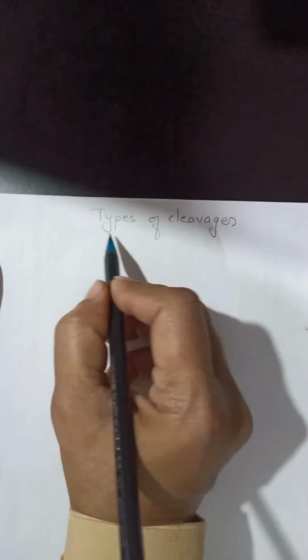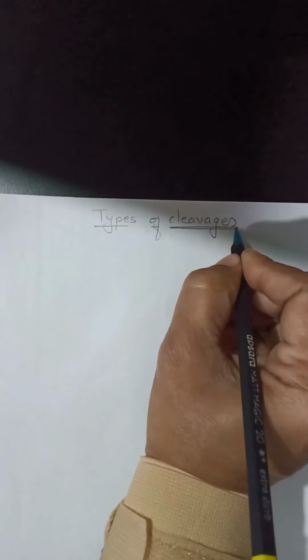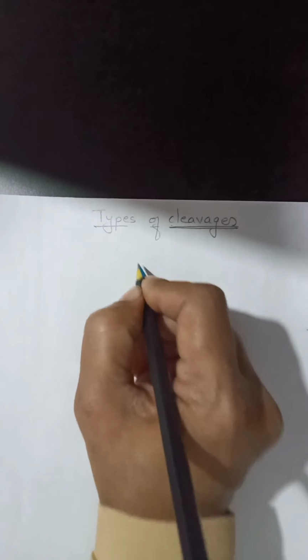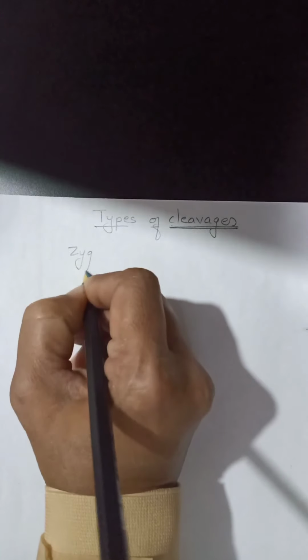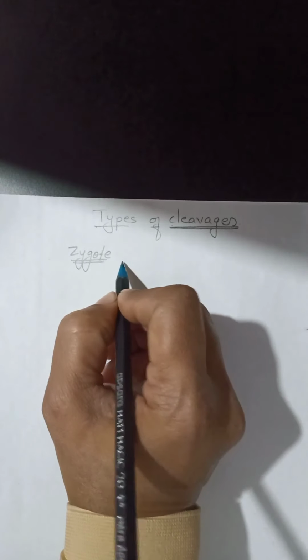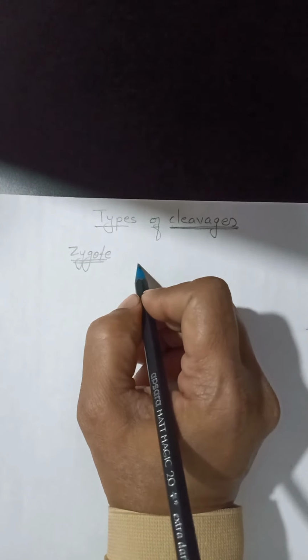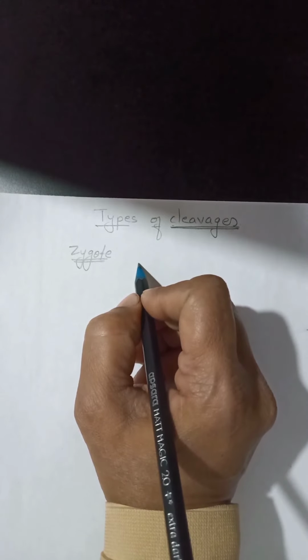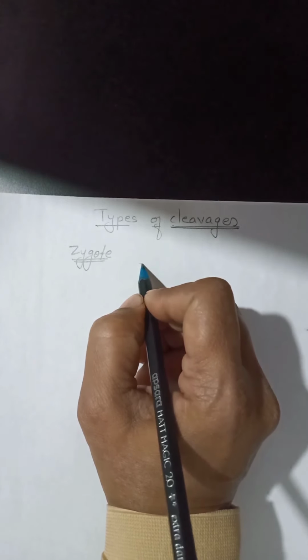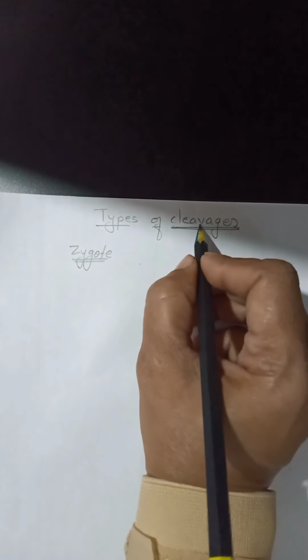Today's unit is types of cleavages. Now, what is meant by cleavage? What is the definition of cleavage? After fertilization, the newly formed zygote undergoes a series of mitotic divisions, and this is called cleavage.